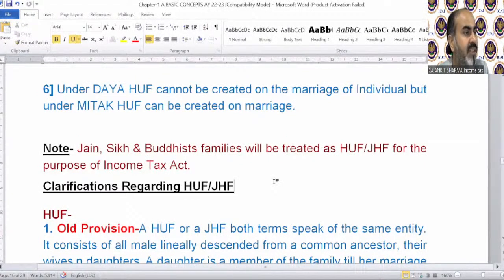In case of partition, the income is taxable. You will come to know, of course, existing business. Okay. Important chapter. Daughter can open HUF, of course. I will explain you tomorrow, of course. That provision will come tomorrow. Adopted child is a part of HUF. Yes, it will be part of HUF.